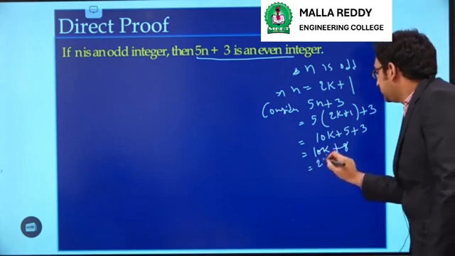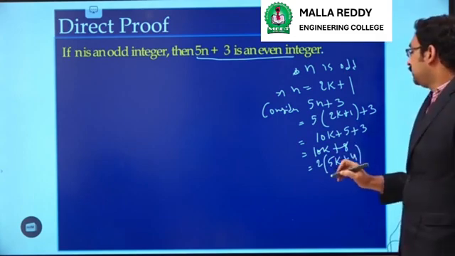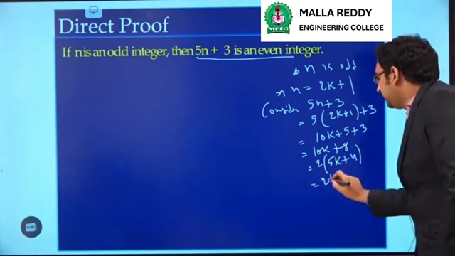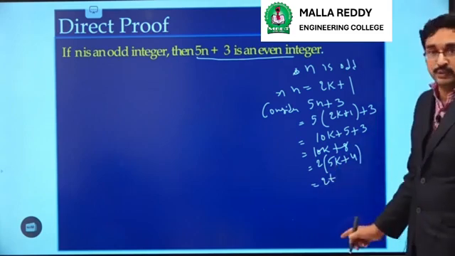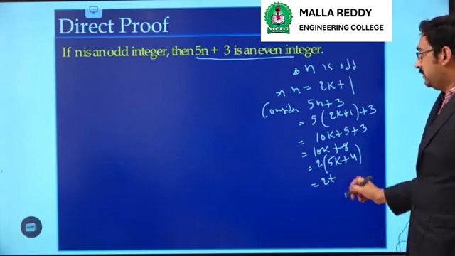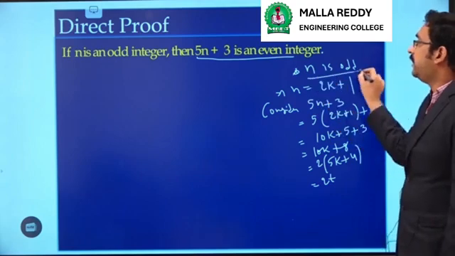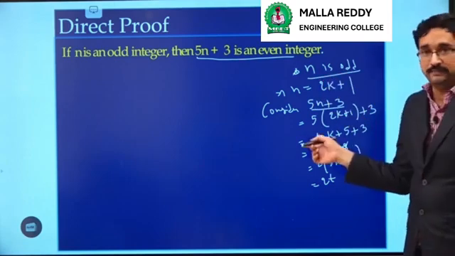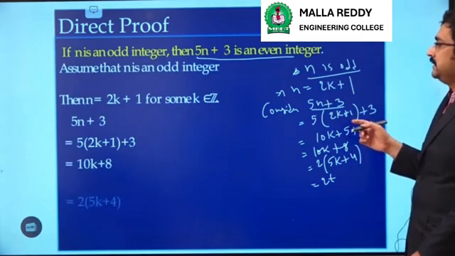So we will get 2 into (5k plus 4). If we assume 5k plus 4 as t, it is in the form 2 into t. So it is a multiple of 2, and as it is a multiple of 2, it will be even. So by taking n as an odd integer, we proved that 5n plus 3 is even. So this is an example for direct proof.